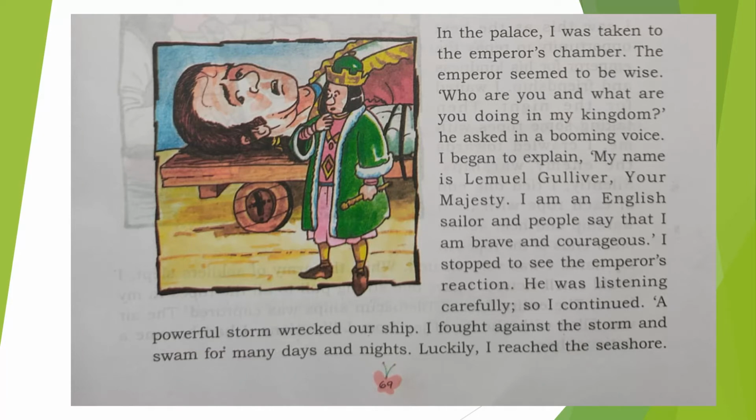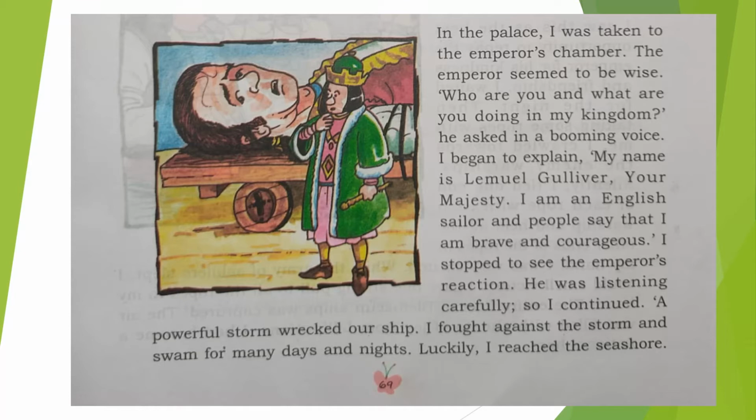The emperor seemed to be wise, that means he was a knowledgeable person. He asked that person who he was, that means, who are you? What are you doing in my kingdom? So he asked the person and he began to explain. My name is Lemuel Gulliver, Your Majesty. So he told that his name was Lemuel Gulliver.